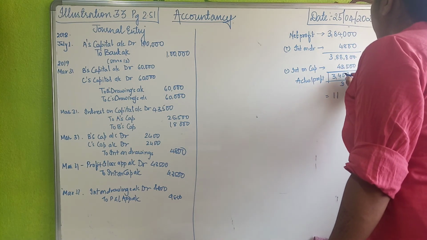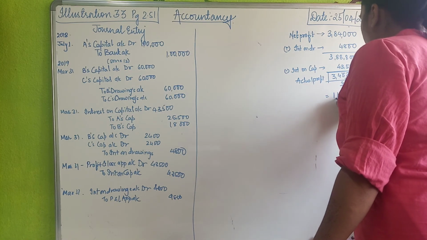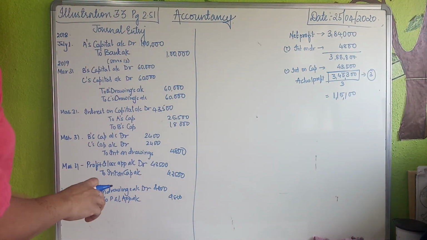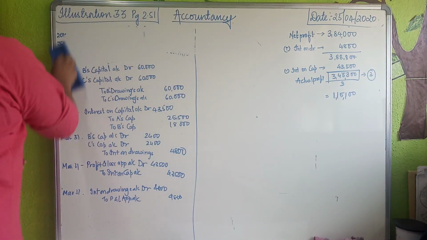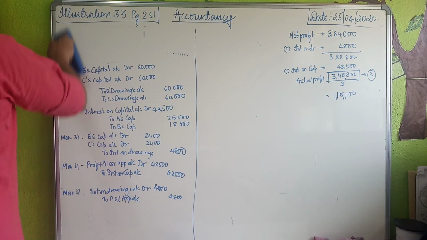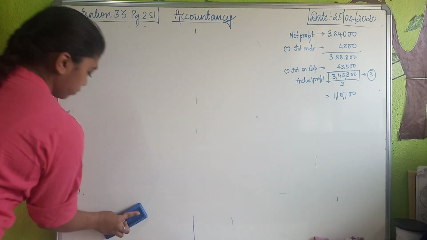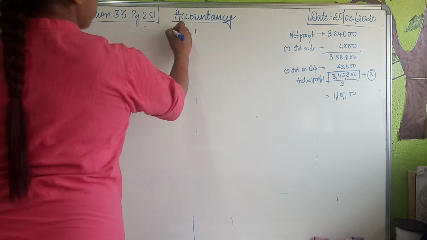3 ones are 3. 3 ones are 3. Carry over 1. 3 5s are 15. 3 ones are 3. 0 0. 1,15,100 that each partner will get. Now getting back to the creation of partners capital account. Now let's try out partners capital account. Okay, my basic calculations are done. So now partners capital account, this will be my A, B, C.